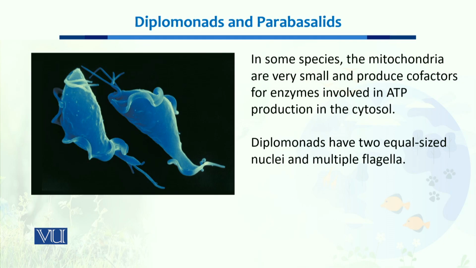Now, here are pictures of some of the specialized diplomonads. These diplomonads typically don't have mitochondria, but if they do have mitochondria, they are very small and they produce cofactors for enzymes involved in ATP production in the cytosol instead of the mitochondria. Now, these diplomonads have two equal-sized nuclei and they have multiple flagella which help them move from one place to another.